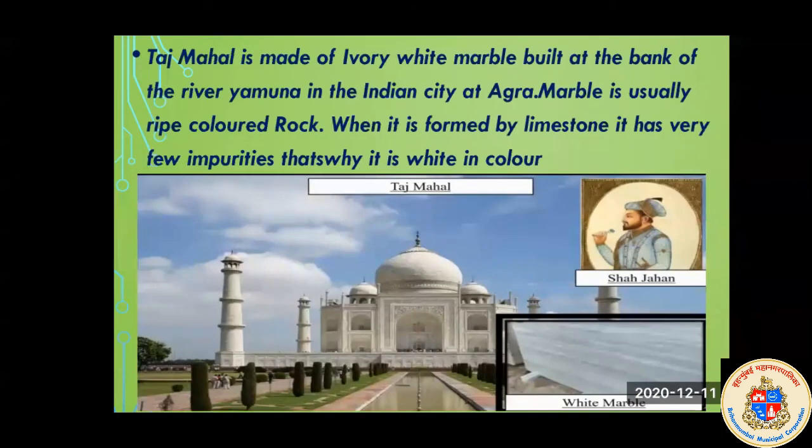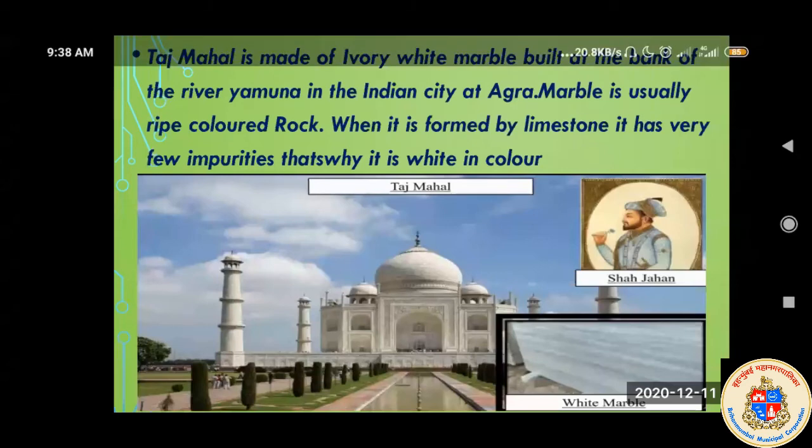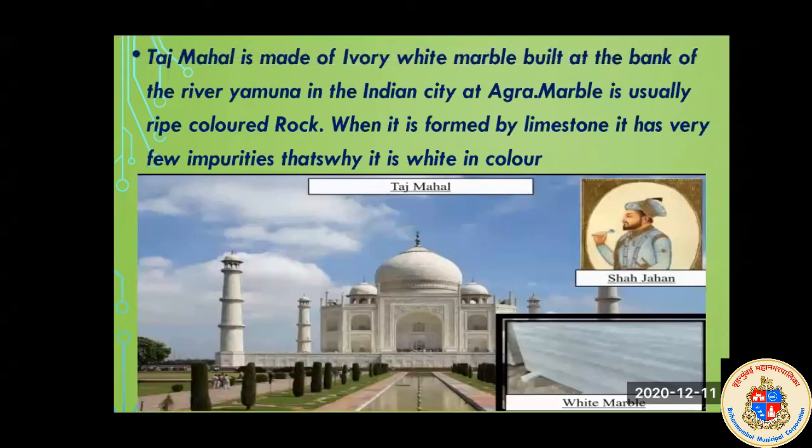Now see the Taj Mahal. I hope many of you have seen the Taj Mahal, on television, in photographs, or on the mobile. You have seen the Taj Mahal, right? It's white in color. The Taj Mahal is made of ivory white marble, built on the bank of the river Yamuna in the Indian city of Agra. And who built this Taj Mahal? Shah Jahan.